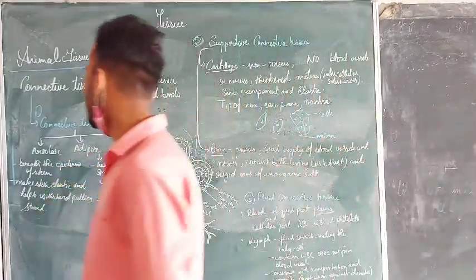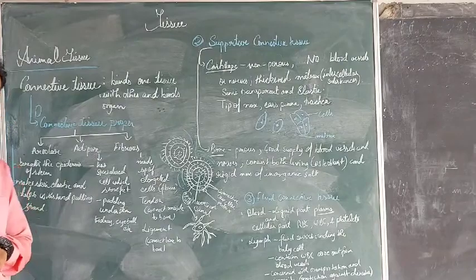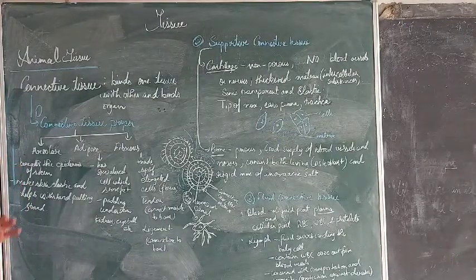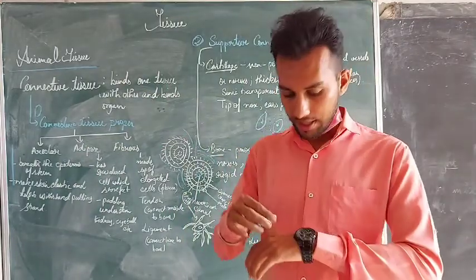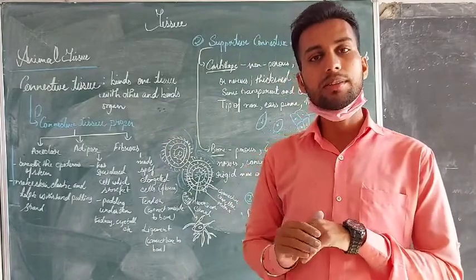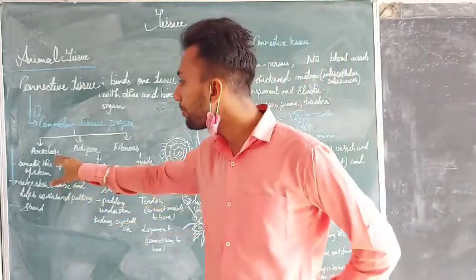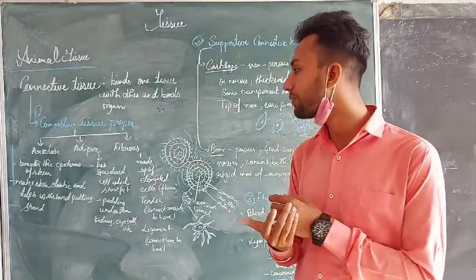Coming to the areolar tissue. Areolar tissue is the tissue which is present beneath our skin. Just beneath our skin, the areolar tissue is present. It helps the skin to become elastic and regain its texture. Means if we pull up our skin and then we leave it, then it again returns to the resting phase due to the presence of areolar tissue only. And areolar tissue is present just beneath the epidermis of the skin.